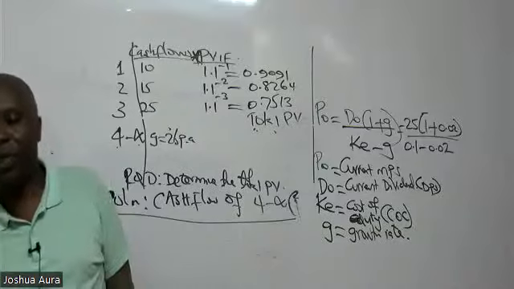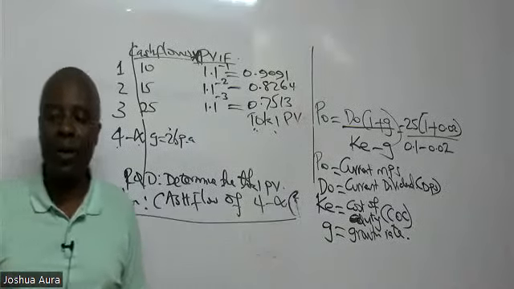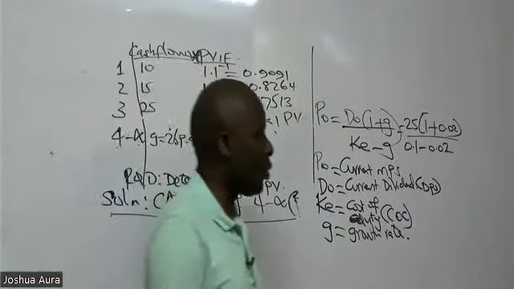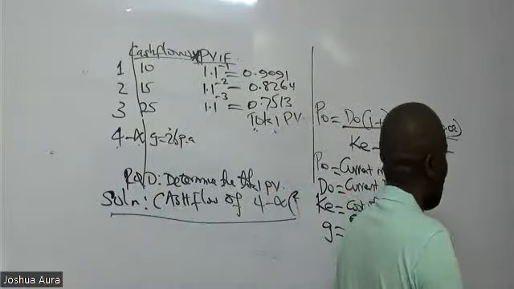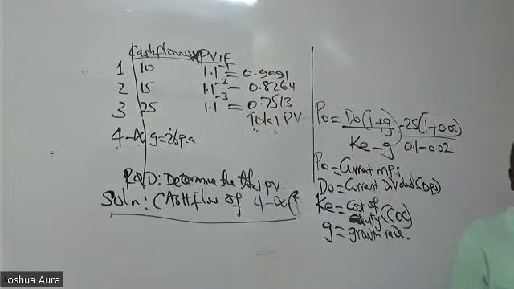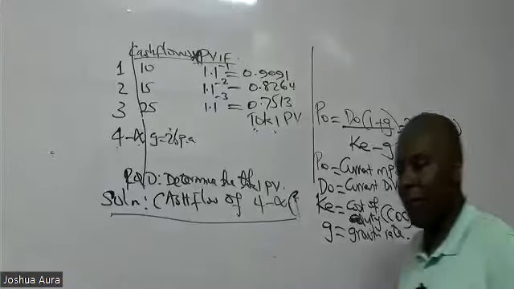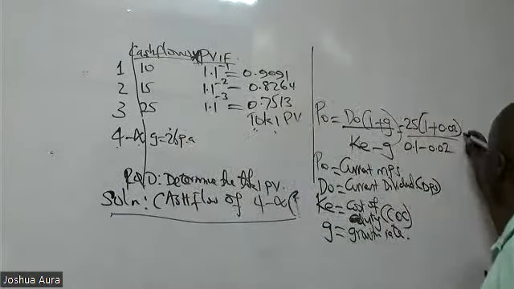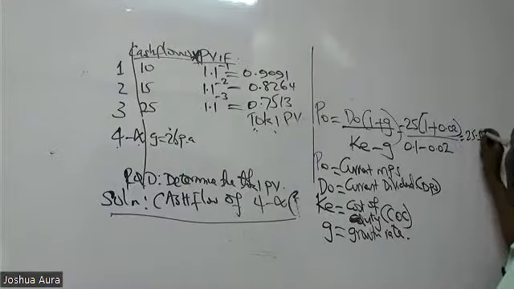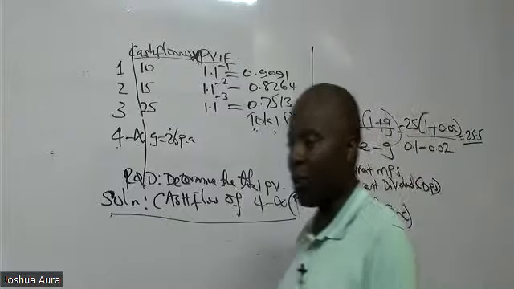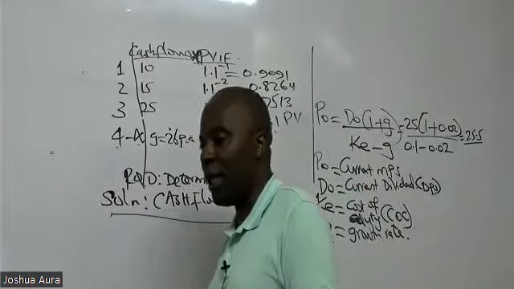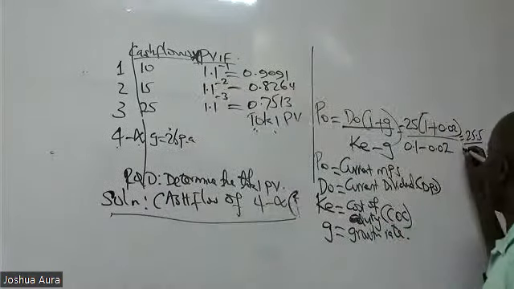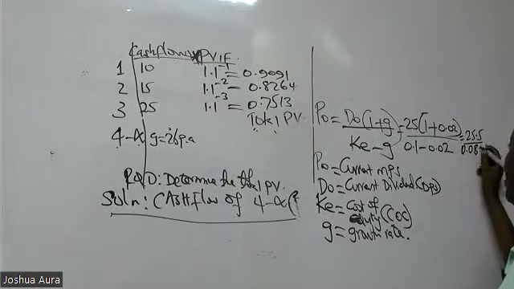25 times 1.02. What do we have? Somebody, 25 times that. So I'm being given here by a Crispus. Thank you very much. 25.5. So this is 25.5. How about this denominator? 0.1 minus 0.02. I'm being told by Gordon here, it is 0.08. Thank you so much. So then is there somebody who can give me the quotient?